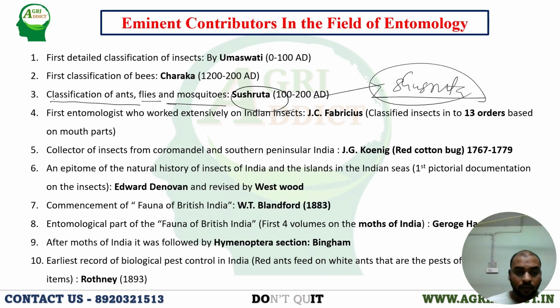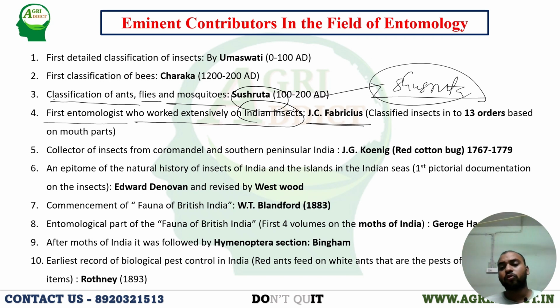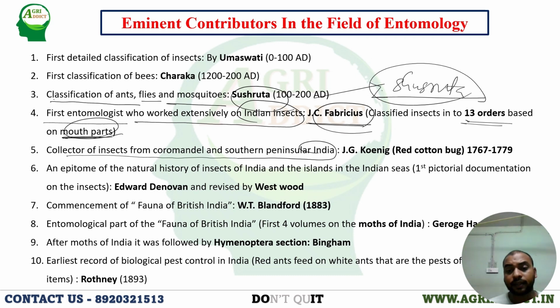The first entomologist who worked extensively on Indian insects was Johann Fabricius. You can tell that the first entomologist who worked on Indian insects is Fabricius, and he classified the insects into 13 orders on the basis of mouth parts. On the basis of what? On the basis of mouth parts. The collector of insects from the Coromandel and southern peninsula of India was Koenig, and the red cotton bug was named after him, Dysdercus koenigii.